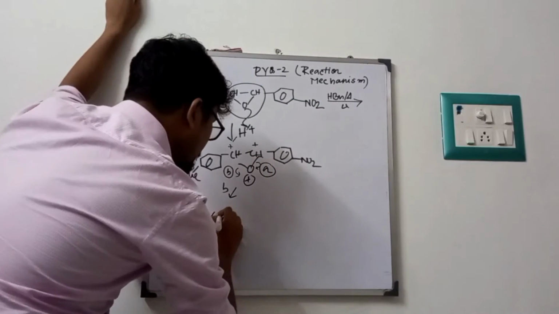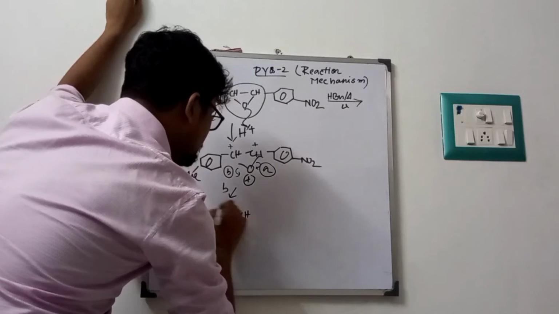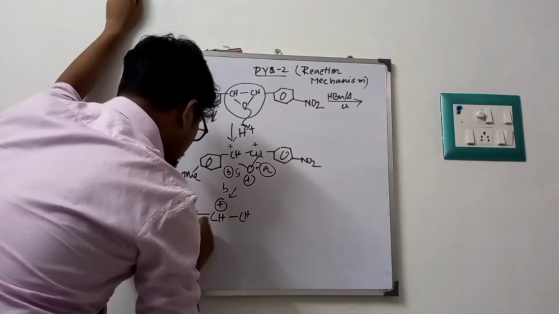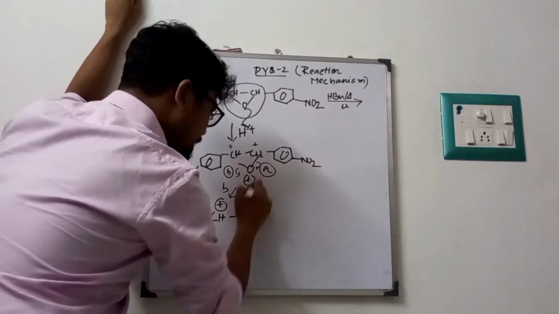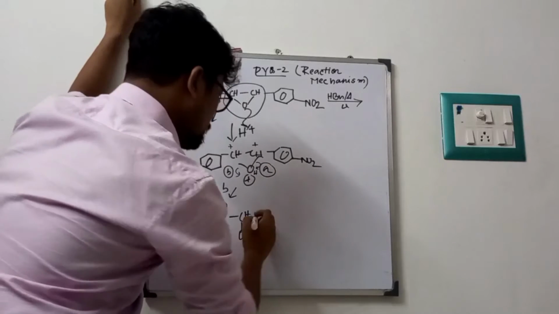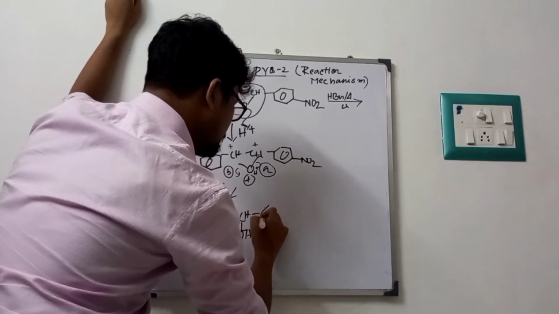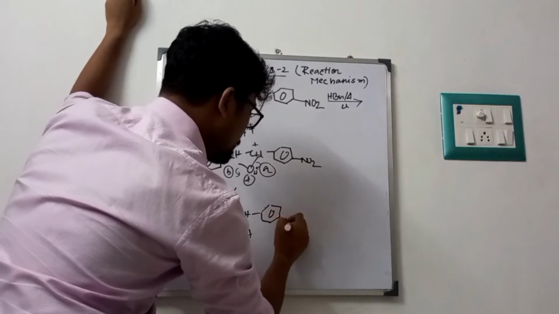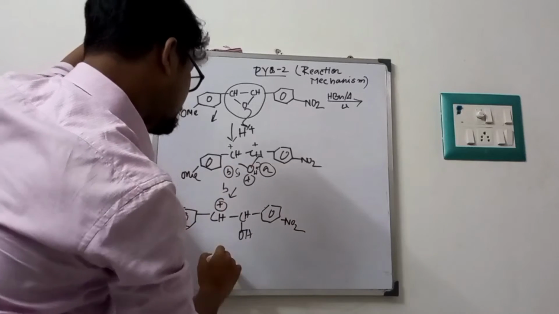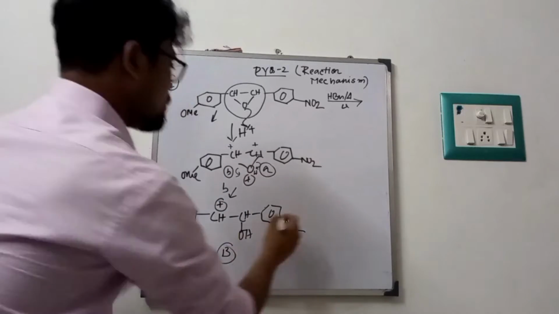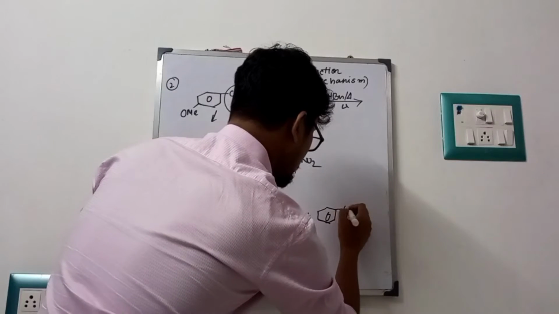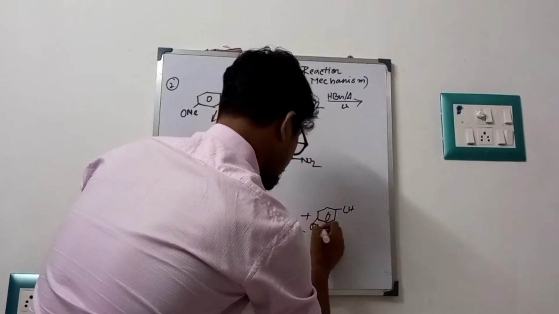If this carbocation forms first, I will show that this carbocation will form, and we get this OH. And that is our other group. Suppose the B bond breaks, and we also get OMe.